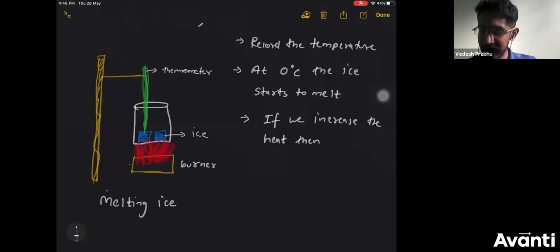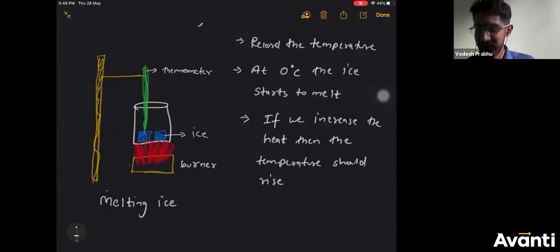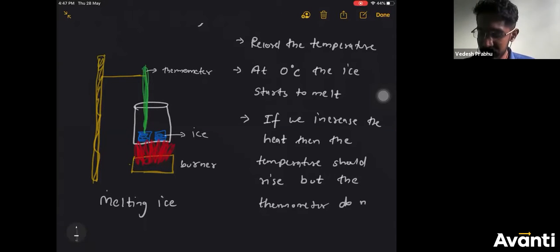The temperature should rise, and the thermometer should show a higher temperature. But the thermometer does not show the increase in temperature.